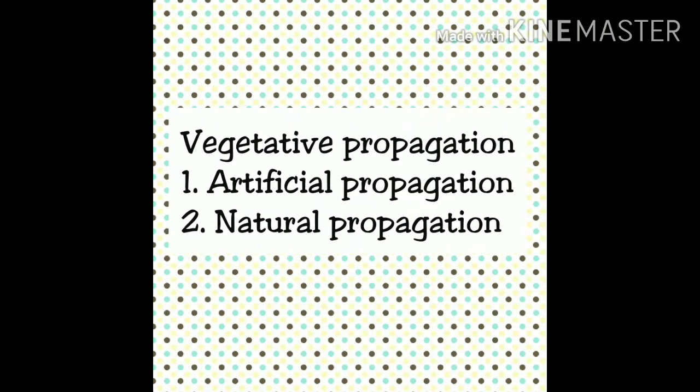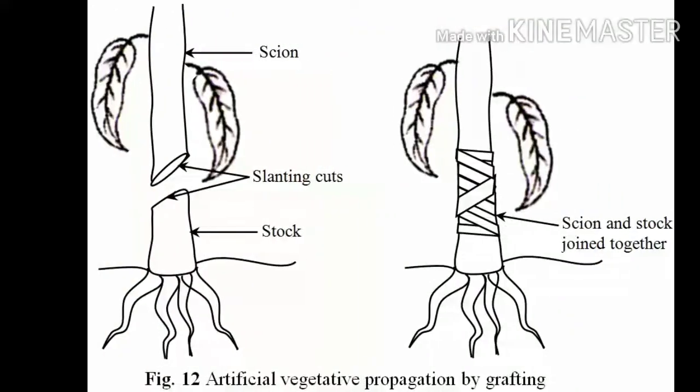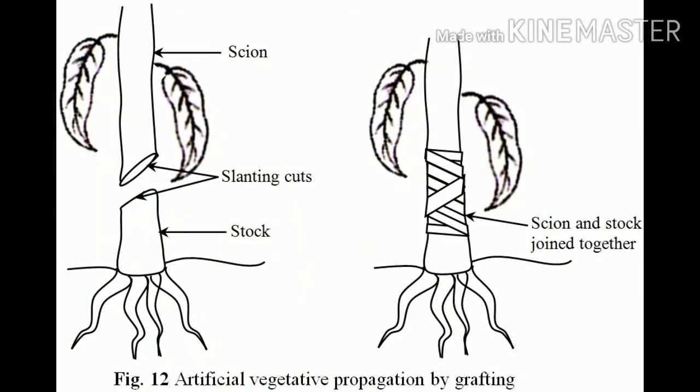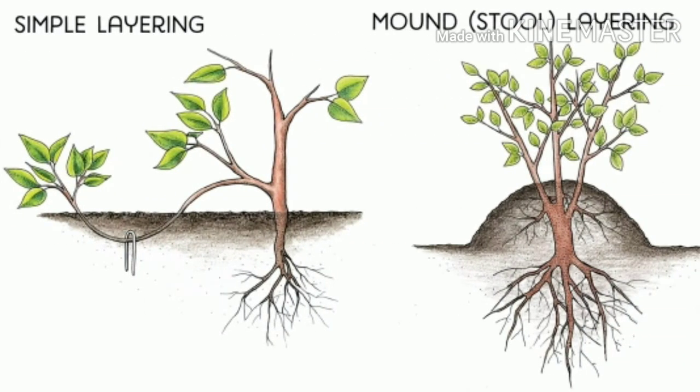Artificial vegetative propagation is of two types, grafting and layering. Grafting is a process in which a part of one plant is joined with another plant so that they can unite and grow as one plant. The rooted plant is called the stock, and the part to be grafted is called the scion. For example, mango, rose, China rose, etc. In layering, a branch of the plant is buried in the soil to produce roots. It may remain attached to the parent plant or may get detached after it is fully matured.